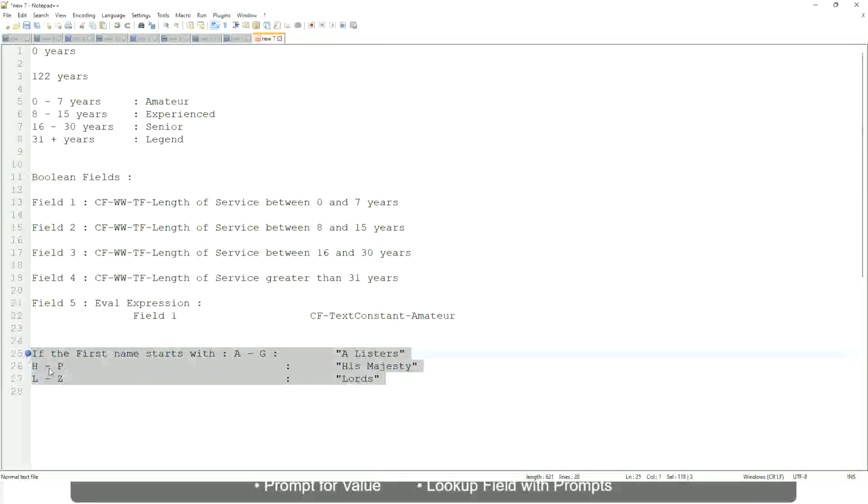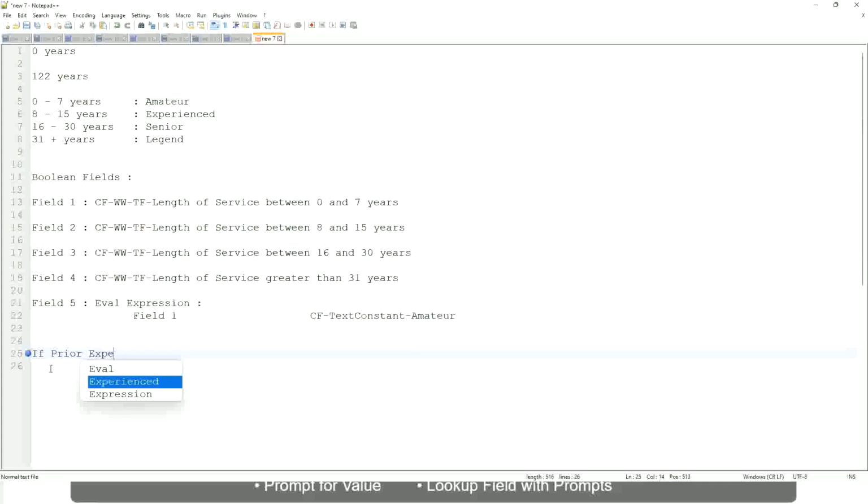Now tell me this. Let's say if management level is manager or above, I will have to get it proposed.